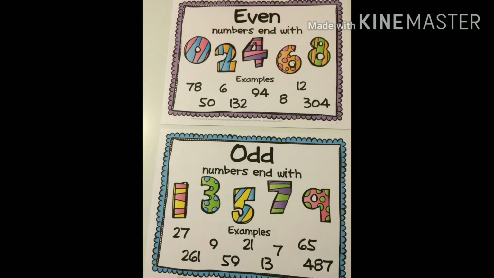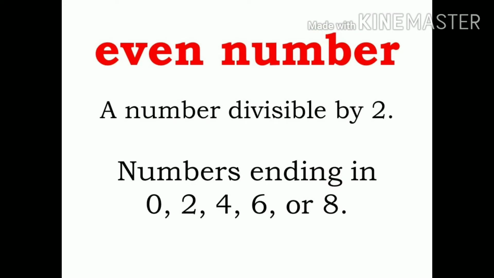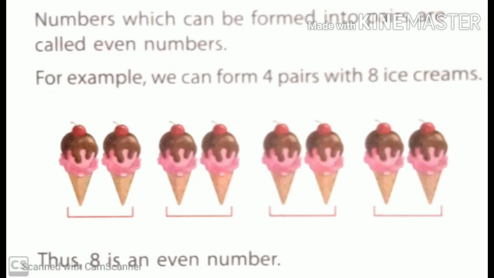So there are two different things. In odd numbers we cannot form a pair, but in even numbers we can form a pair. For example, we can form 4 pairs with 8 ice creams. Let us take 8 ice creams and see how many pairs we can form. 1, 2, 3, 4, 5, 6, 7, 8.